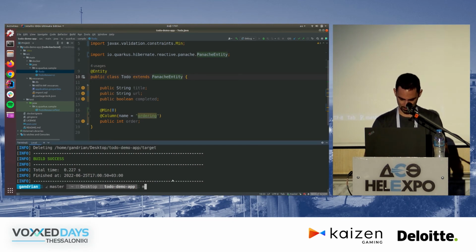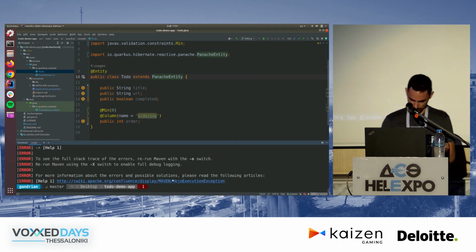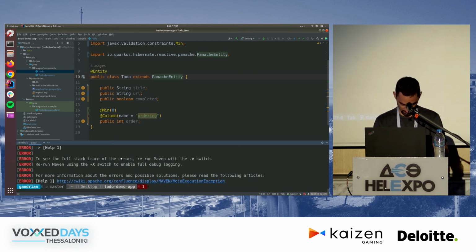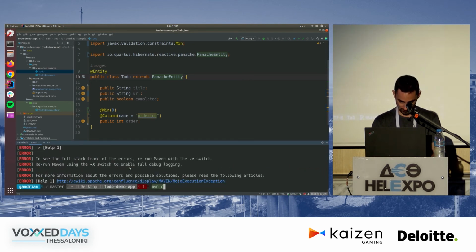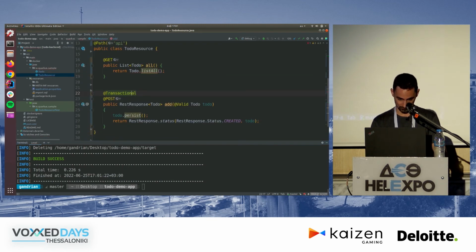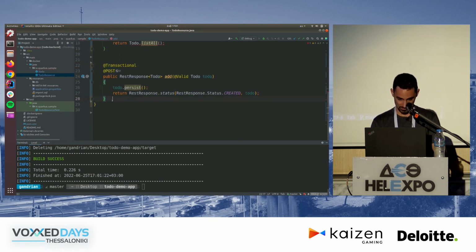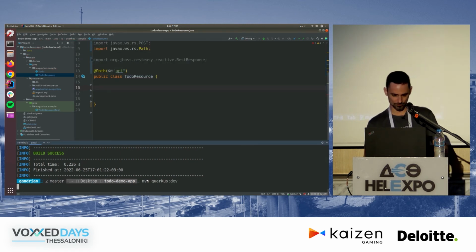And let's see, Quarkus Dev. Let's see how this turns out. Something is not right here. Let me see, clean. Okay, so there's probably a bunch of failures here. So let's get rid of these two, right? I'll just get rid of this. So there's nothing here. I'm going to start in dev mode.